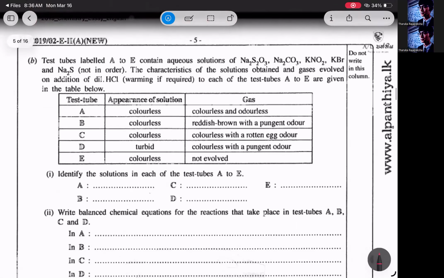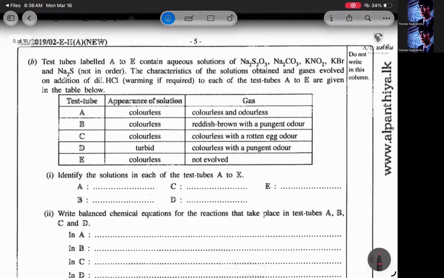Grignard reagent. Okay. Test tubes labeled A to E contain solutions of sodium thiosulfate, sodium carbonate, KNO2, KBr, and Na2S. The solutions obtained and the gases evolved on addition of dilute HCl are given. So dilute HCl is added and gases are evolved, right? The appearance of the solution and the properties of the gas evolved are given.